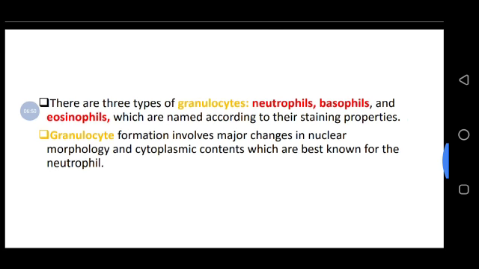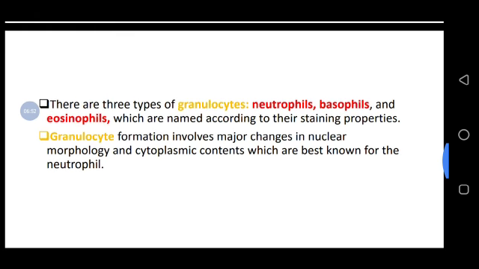So there are 3 types of granulocyte. Granulocyte means the white blood cell which possesses granules, or possesses a nucleus. We have 3 types: neutrophil, basophil and eosinophil, which are named according to their staining properties. We will see why it is called neutrophil, why basophil, and why eosinophil. They are named according to their staining properties.